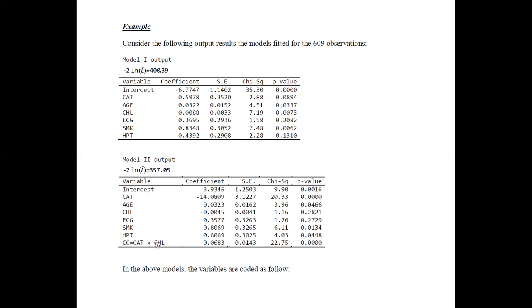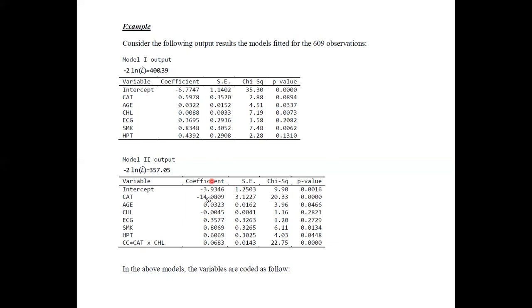Here we have fitted these two models because model 1 has the main effects only, but in model 2 we suspect that there is an interaction between the CAT variable and the CHL variable. Therefore, for the final output, if you assume that this variable is significant, then we can include these interactions. Model 2 is now obtained including this interaction along with all the other variables.